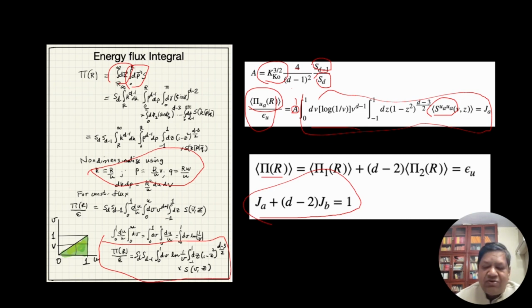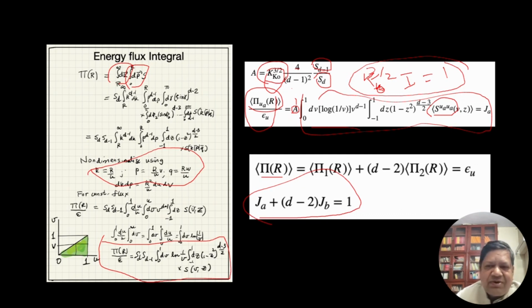Okay, so I can do the integral, and if I do everything right, then I get k naught^{3/2} multiplied by a number I equal to 1. This I will be a function of S_d, d minus 1, and so on.